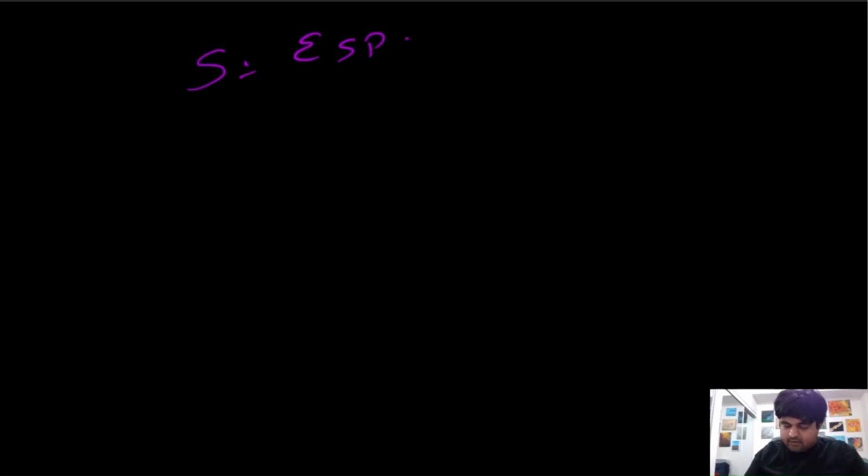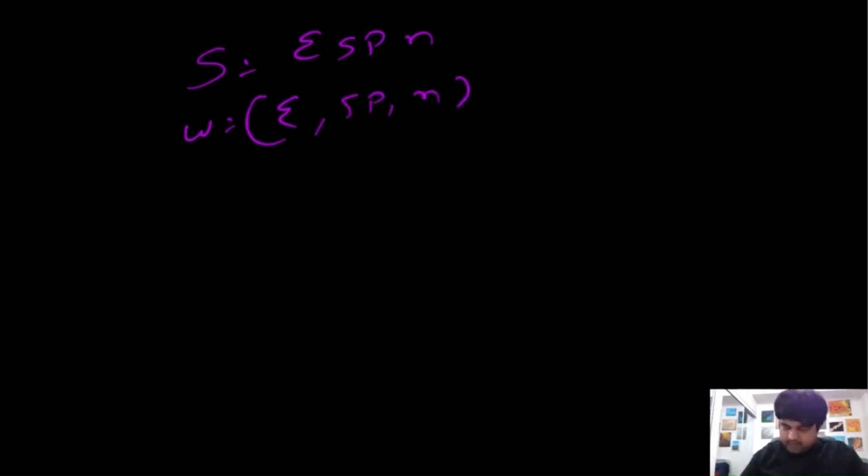The example we are going to take is the same one that we have been discussing. So the S is ESPN, and the value of word is ESP and N. And we know that our dynamic programming of value 0, this is our base case, that is true. So we are going to iterate, starting from a single element, and keep on increasing the size of our element. Depending on the size, we are going to fill up this DP array, and at the end we will just return the value.